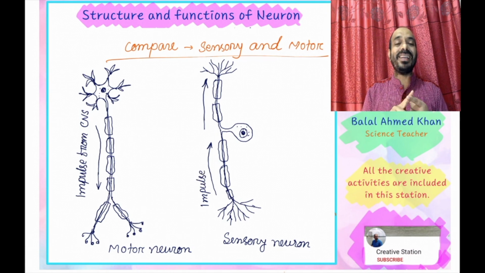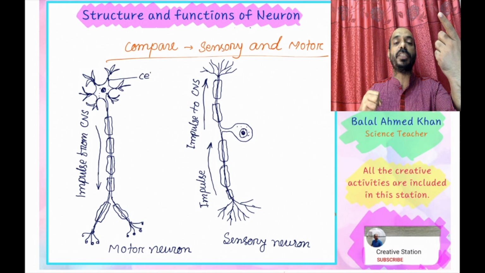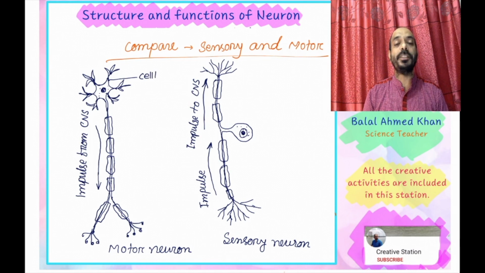So central nervous system is known as the main part of the nervous system. Central nervous system can be divided into 2 parts, such as brain and spinal cord. So central nervous system is constituted with the help of brain and spinal cord. And sensory neuron transfers impulse from one part to another part, to CNS. So it receives impulse and transfers to CNS, central nervous system. In this way, sensory neuron receives impulses and transfers to the brain or spinal cord.